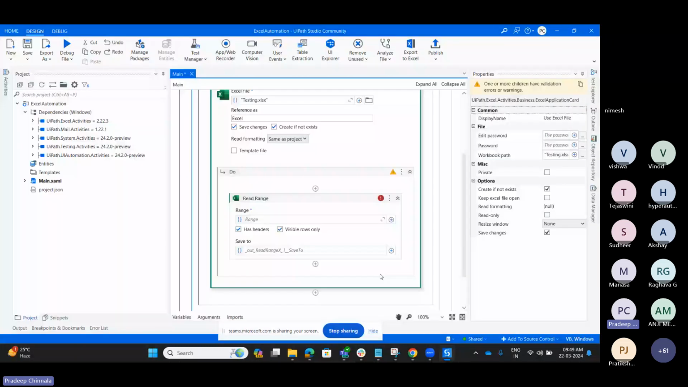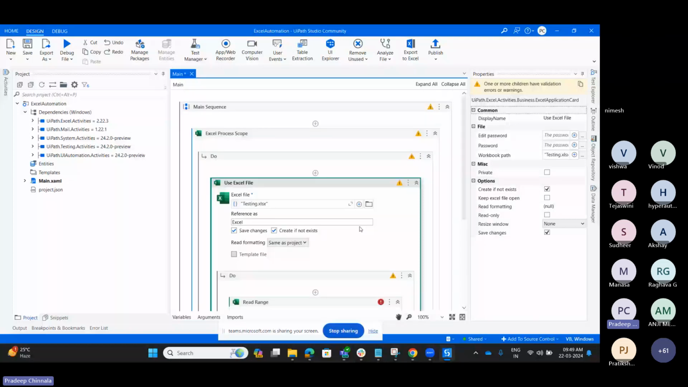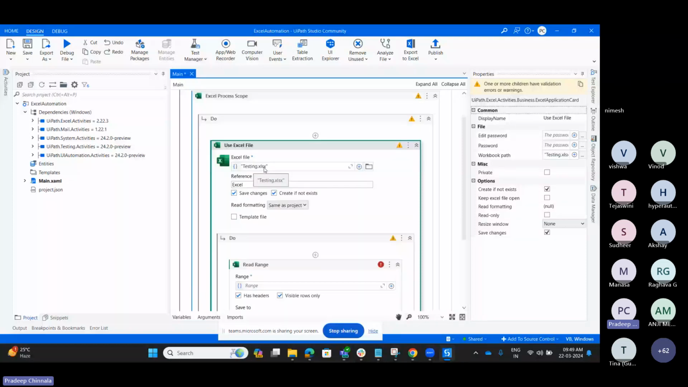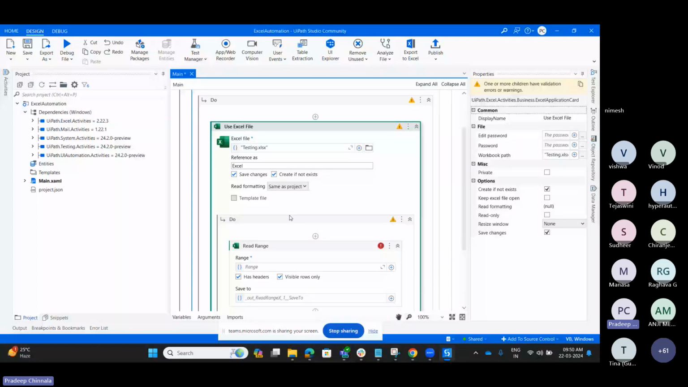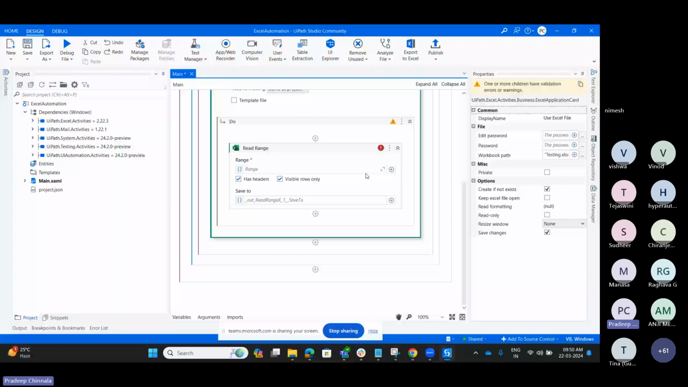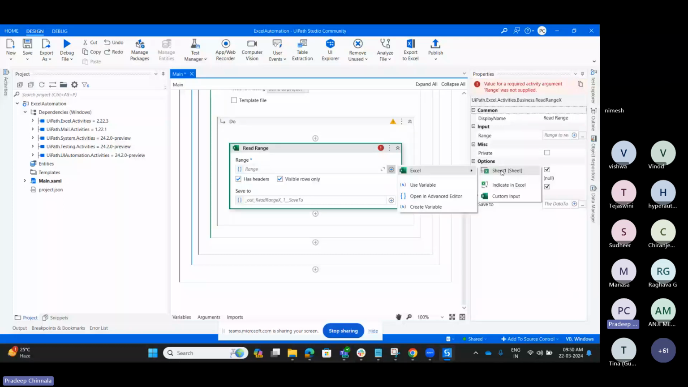So we are going to read the Excel file. To read the Excel file, we have used three activities as of now. The first one is use Excel file, where we pass whichever file we are going to use, and then the read range activity. Whichever data we are going to read, we need to provide a range for it. These two activities should be inside the Excel process scope. So I am keeping that particular activity here. Read range. Let me read the data. I'm going to read the data from Sheet1.